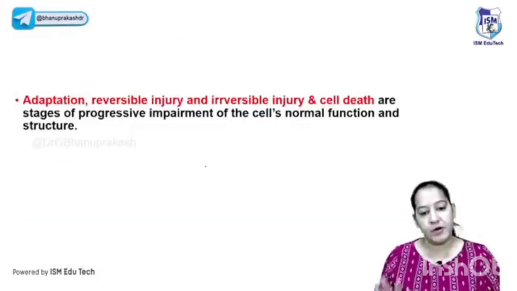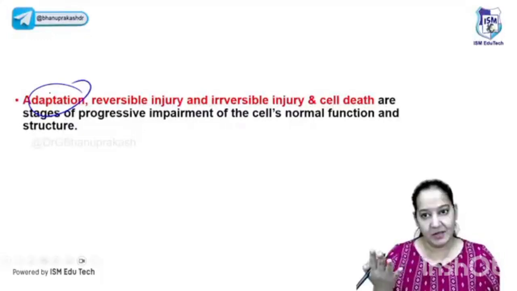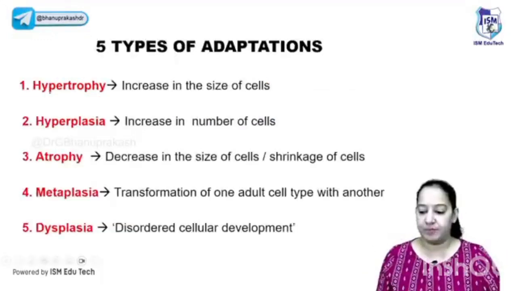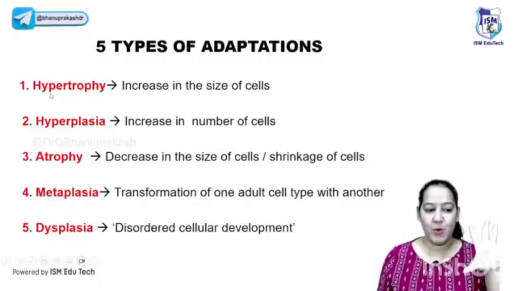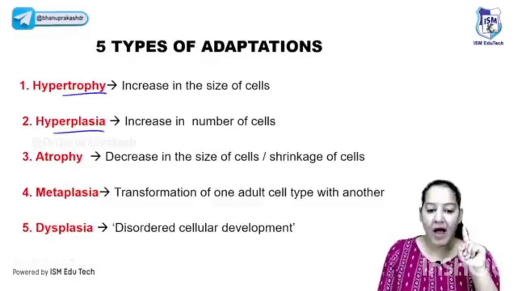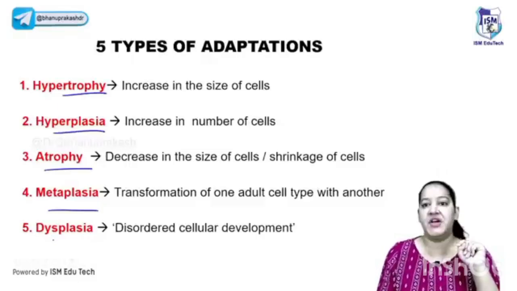Okay, how many types? Let's talk about adaptation first. Then we will come to injury, then cell death. Okay, the three things we have to cover. The first thing is adaptation. How many types of adaptations are there? There are 5 types of adaptations. What are the 5 types of adaptations? Hypertrophy, hyperplasia, atrophy, metaplasia, and dysplasia.